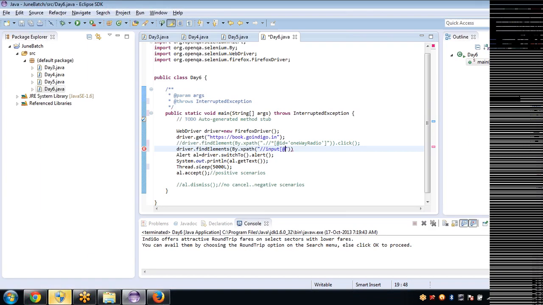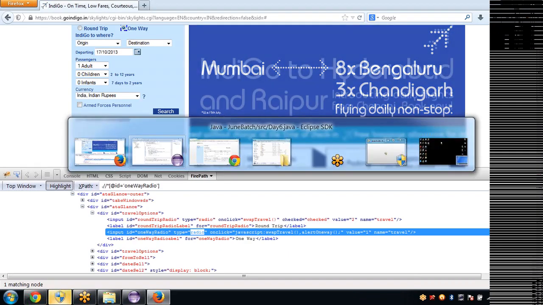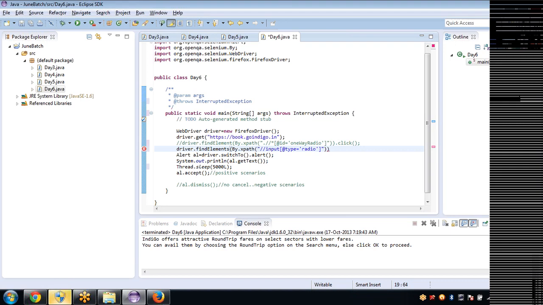So attribute type equals single quote value. Sorry, the attribute is type, the value is radio.